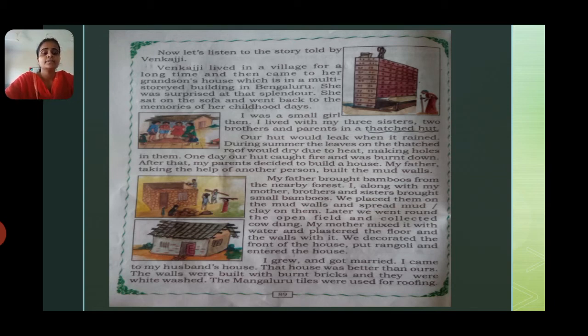After that I grew up and got married. I came to my husband's house. That house was better than ours. The walls were built with the burnt bricks and they were whitewashed. The Mangaluru tiles were used for the roofing.